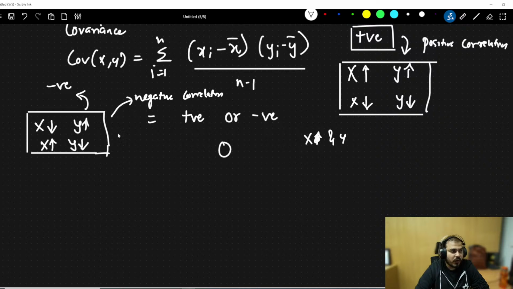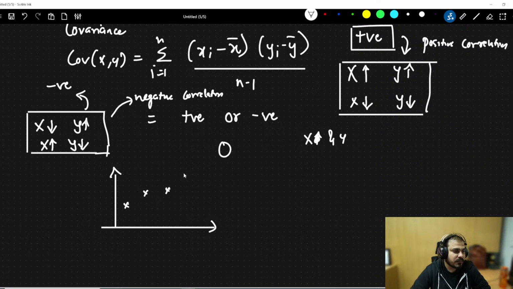Okay. So understand this particular thing. But let's understand with respect to covariance. Suppose I have a data set which looks like this. Okay. So I have points which look like this. Now in this particular case, if this is my x and y, what do you think this will be? Will it have a positive correlation or negative correlation?